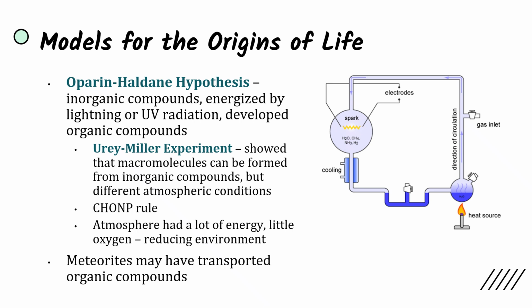Alright, some models for the origins of life. First up, we have the Oparin-Haldane hypothesis, which was the idea that inorganic compounds, so compounds that don't contain carbon, energized by lightning or UV radiation as an energy source, can develop organic compounds. And this is how life on Earth showed up, because of course life on Earth is carbon-based. And the Urey-Miller experiment showed that yes, macromolecules can be formed from inorganic compounds, but they didn't actually have the same atmospheric conditions that Oparin and Haldane predicted in their hypothesis.